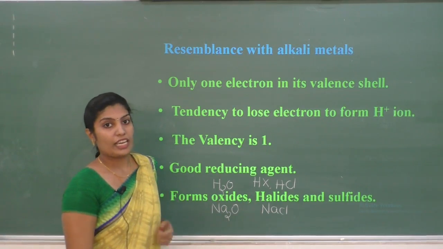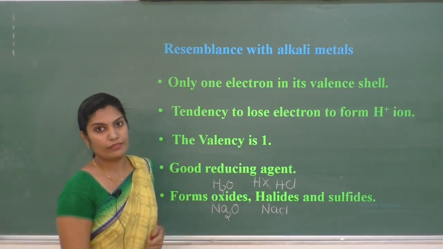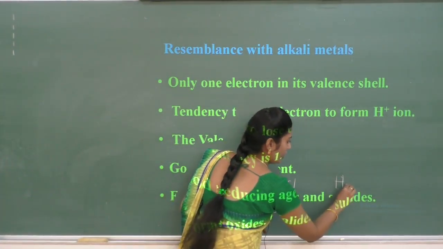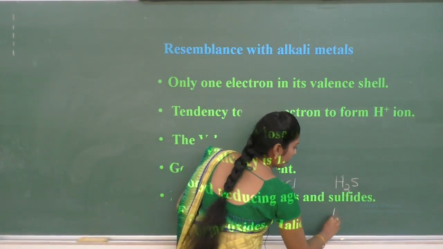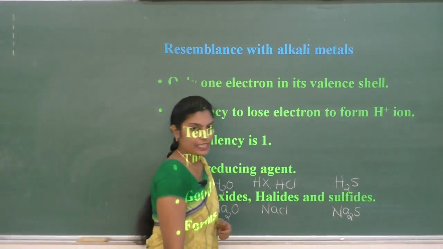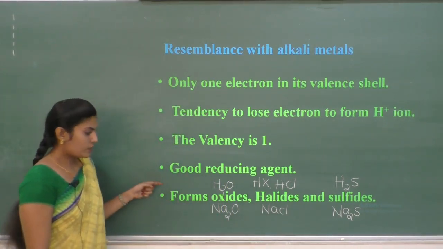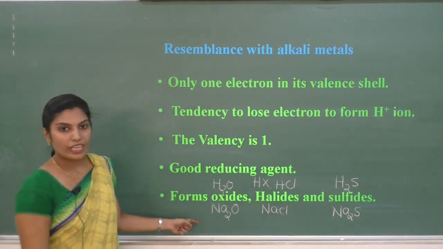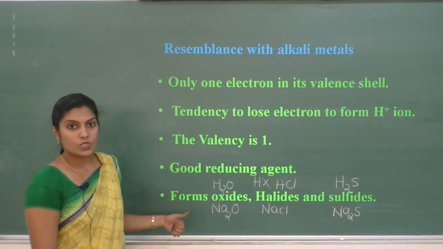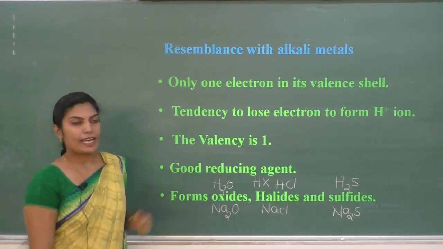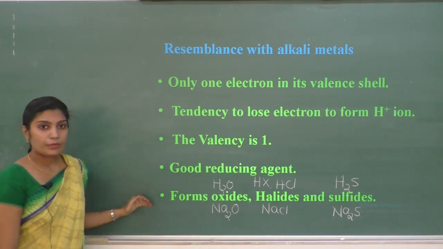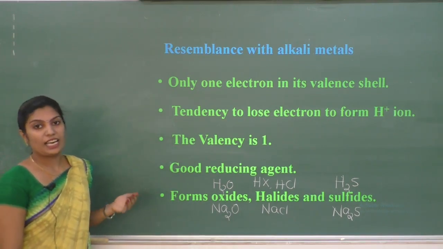Similarly, when hydrogen reacts with sulfur, it is going to form a sulfide like H2S. When sodium reacts with sulfur, it is going to form a sulfide like sodium sulfide. These are the compounds formed when hydrogen and alkali metal react with oxygen, halogens and sulfur. These are some of the similarities between hydrogen and alkali metals.